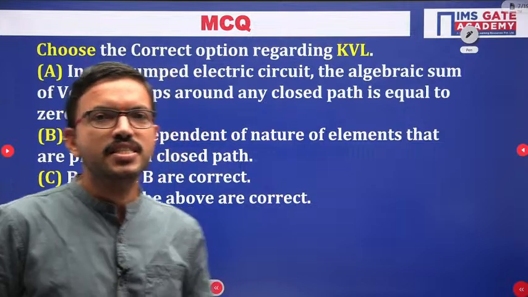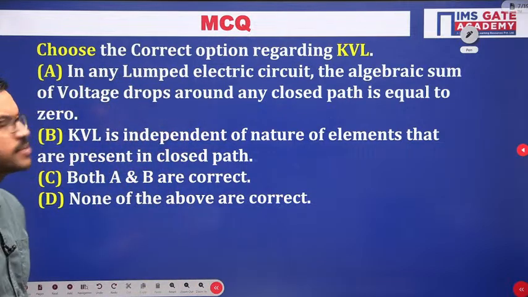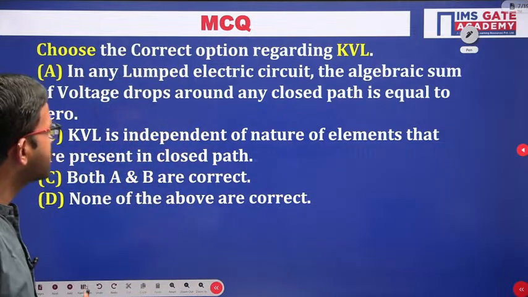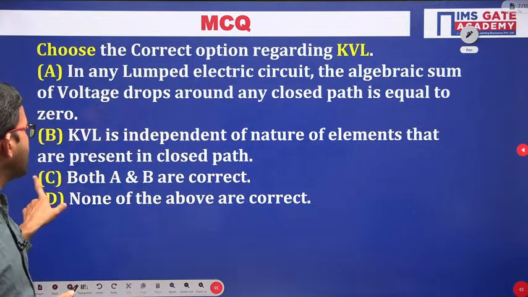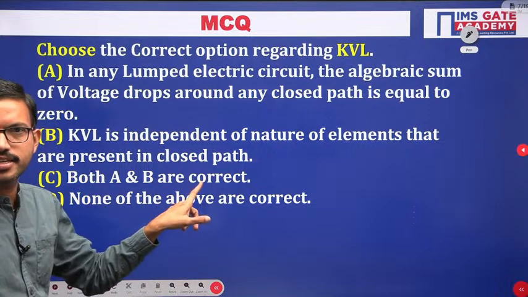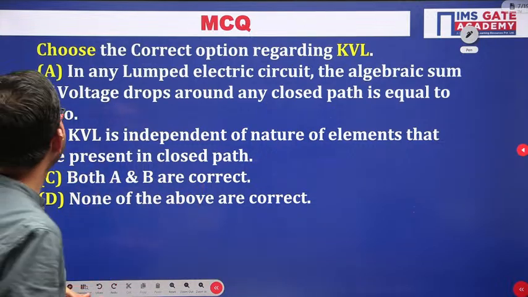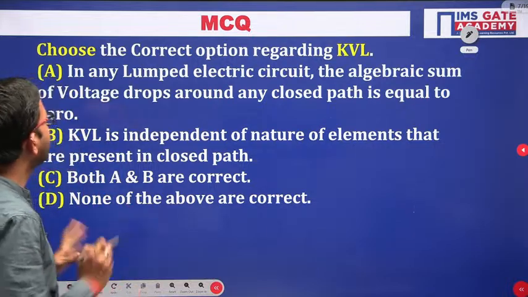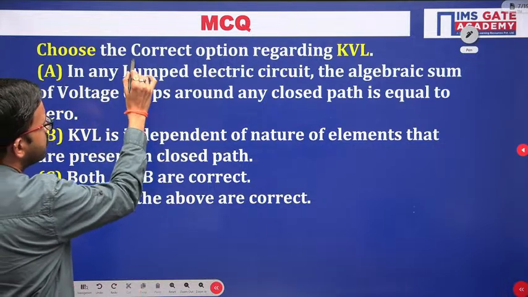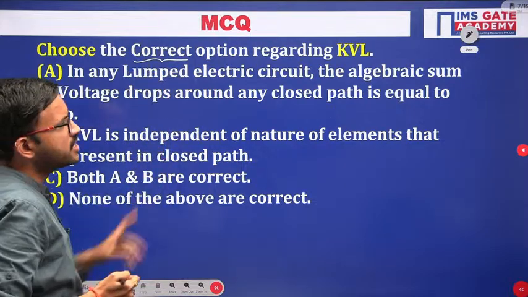Yes, Amarjit is getting one of the options, like A. Yes, that option is correct, but for the given question, you have one more option like both A and B are correct. That we have to verify. So up to now at least one option you got correct, that is true. So choose the correct option regarding KVL, right?